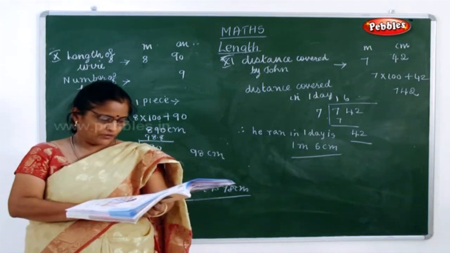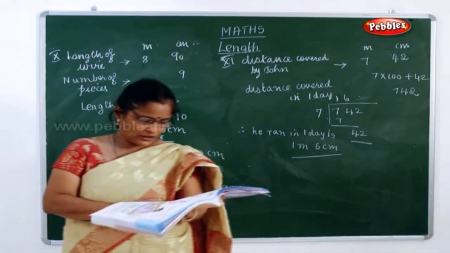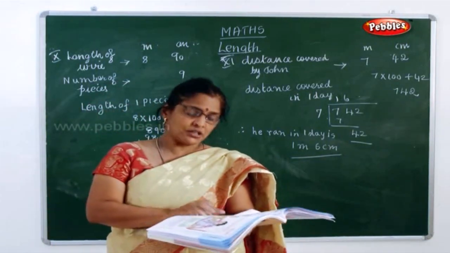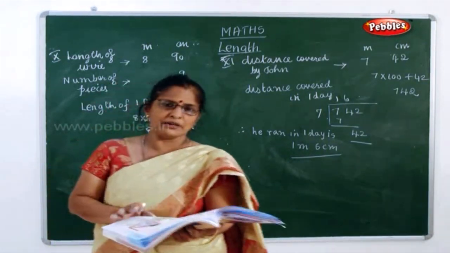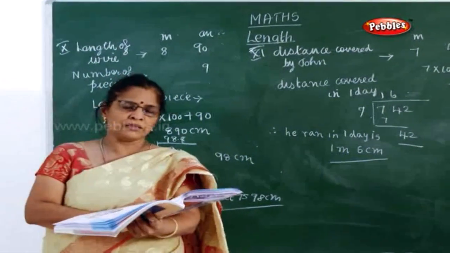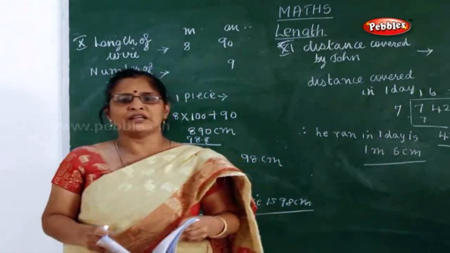And the last one, see, I think you children, you'll have a shirt or a skirt or whatever it is. Now you have to write the measurement needed to stitch a shirt for you, your father and your brother separately in your notebook. So all these things if you find out, you'll find your length, meter, centimeter and all. So I think you have understood the length lesson, my children.